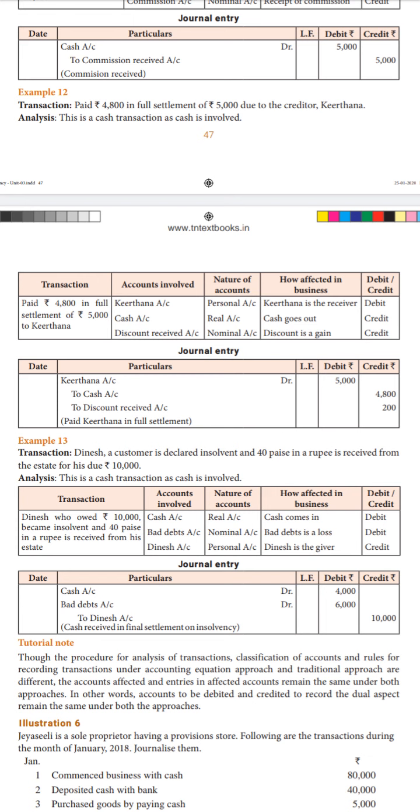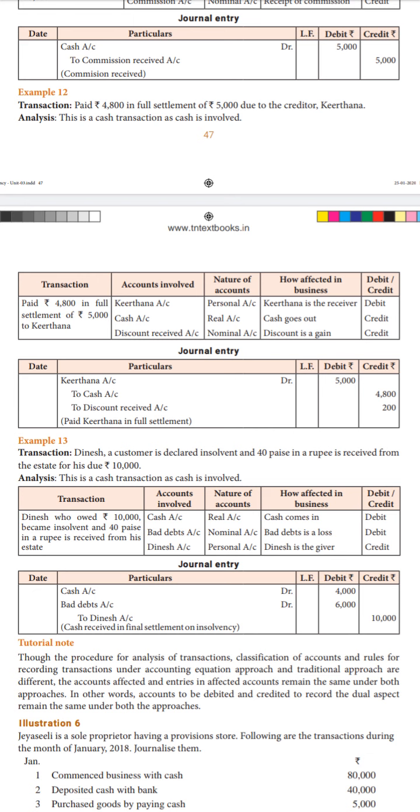How much are we not going to receive? That is the bad debt. This is not discount. Since the customer is insolvent, we have to consider this as bad debt. Okay. So bad debt account debit rupees 6,000. To Dinesh account. Dinesh is the customer who has to pay us.